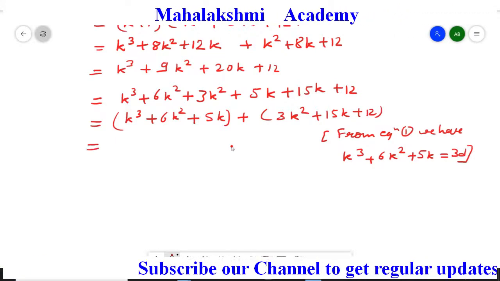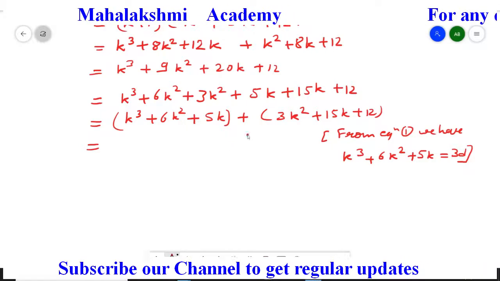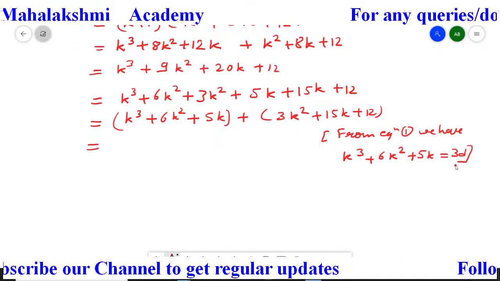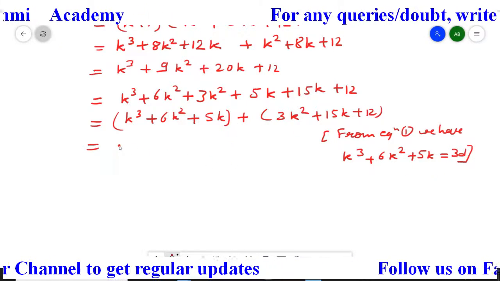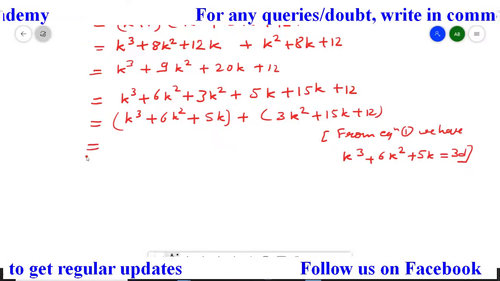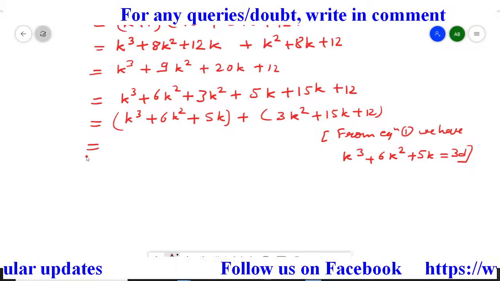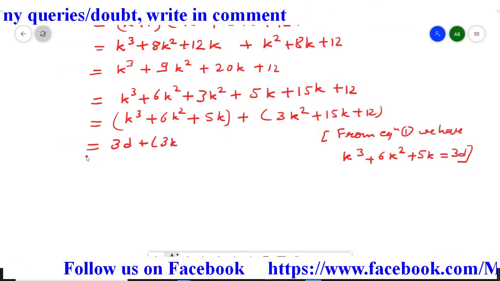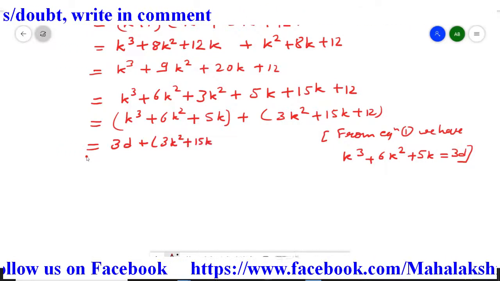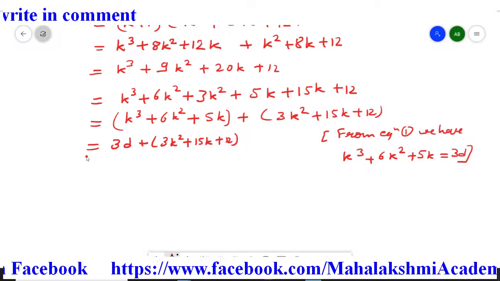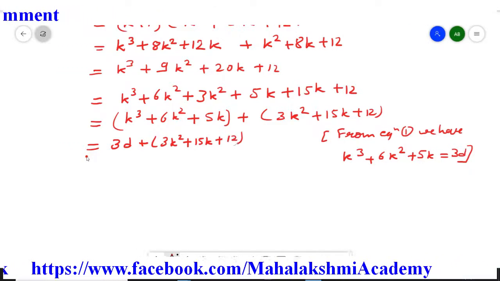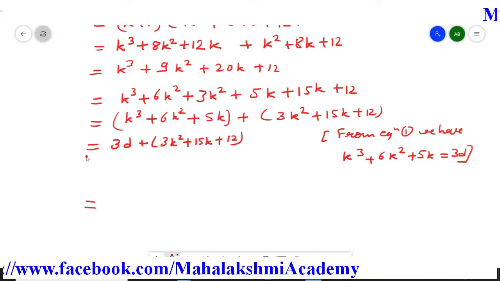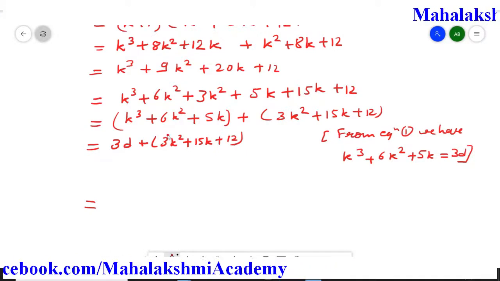Now this bracket we are going to replace by 3d. So we write here 3d. So it is going to be 3d plus 3k square plus 15k plus 12 as it is.